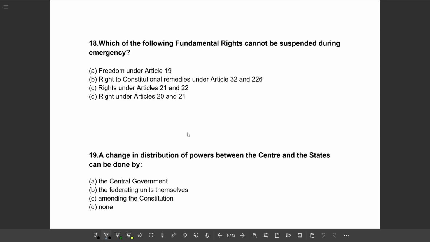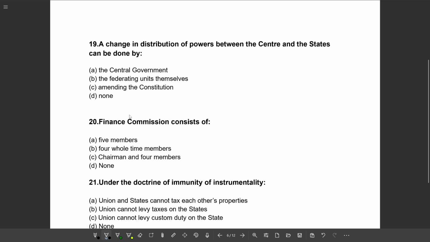Next question. Which of the following fundamental rights cannot be suspended during emergency? Option A, freedom under Article 19. B, right to constitutional remedies under Article 32 and 226. Option C, right under Article 21 and 22, and option D, right under Articles 20 and 21. So the correct option will be option C, right under Article 21 and 22.